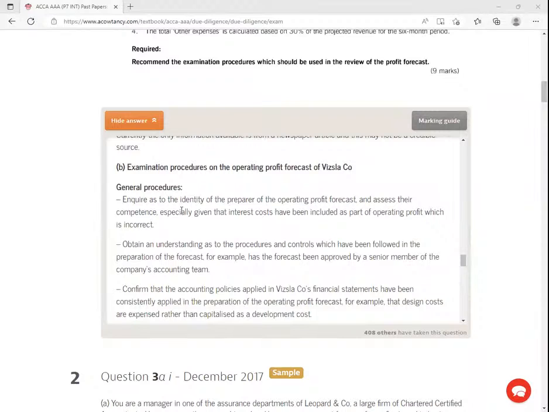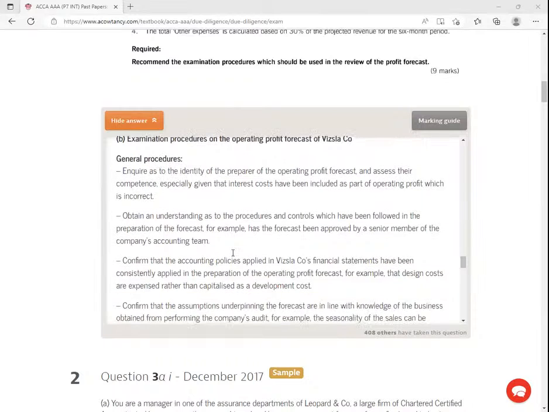So we are told here, general procedures require as the identity of the preparer of the operating profit forecast and assess their competence. Obtain an understanding as to the procedures and controls which have been followed in the preparation of the forecast. For example, has the forecast been approved by a senior member of the company's accounting team? So that approval, they should not just bring me something that has been done by a junior accountant down there and they're placing it on my desk. I would want to see some signs, signatures, right?